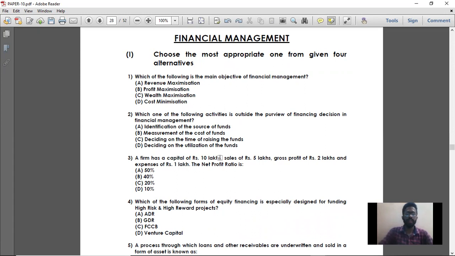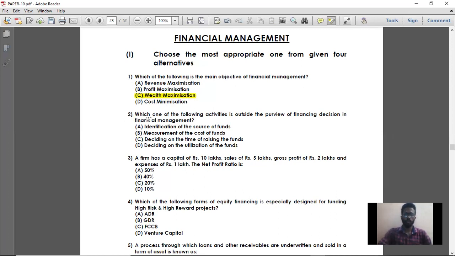So what is the main objective of financial management? They have given different options. First option is revenue maximization. Obviously, financial management focuses on revenue maximization and also profit maximization. So revenue maximization, profit maximization, wealth maximization, cost minimization. Which is the main objective? The main objective of financial management is wealth maximization. In this wealth maximization itself, revenue maximization is included, profit maximization is included, cost minimization is included. So wealth maximization is the main objective of financial management. For question number 1, option C is the right answer.